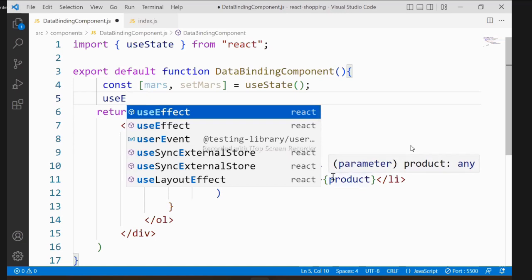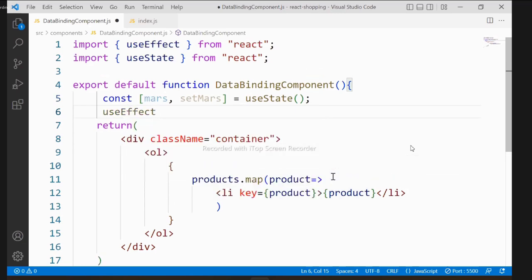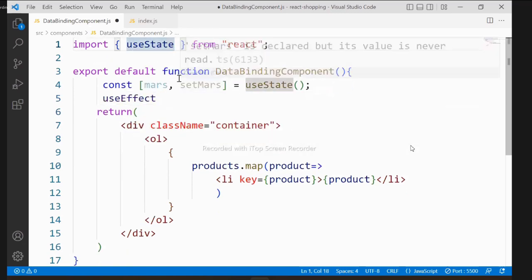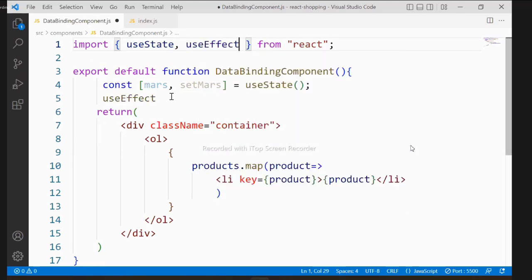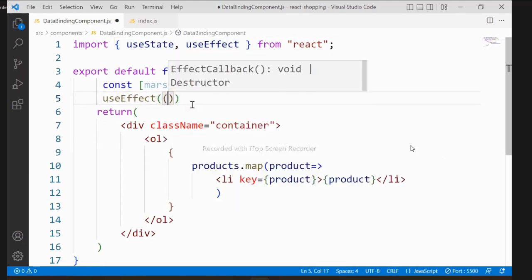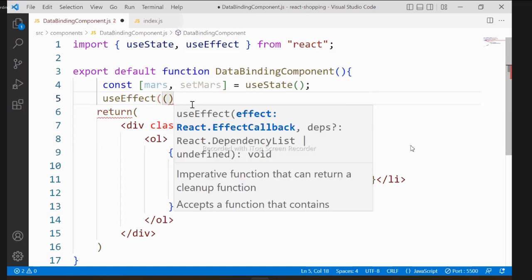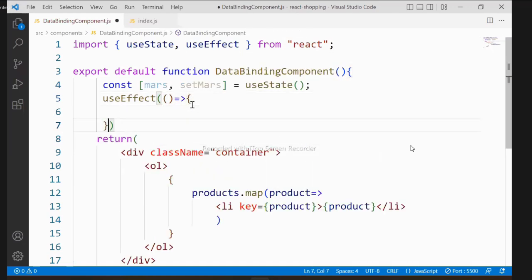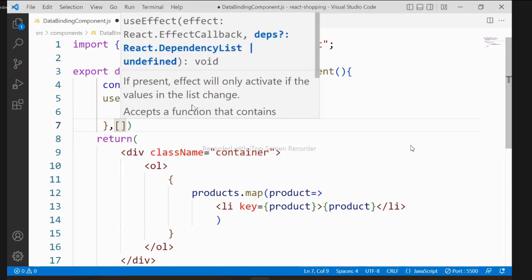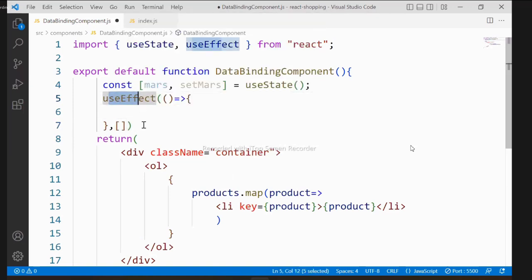Through that IntelliSense, you press tab, it will import it automatically. But it is a lot of imports. Then better what you do, instead of wasting this, just put that import here, useEffect from React. useEffect uses a callback function. What that callback function has to return, and dependencies you have to tell. Currently there are no dependencies affected for this, so empty.